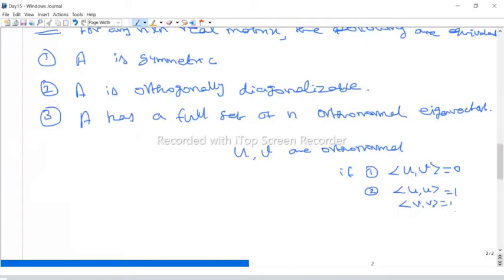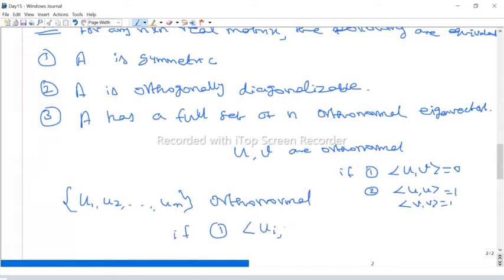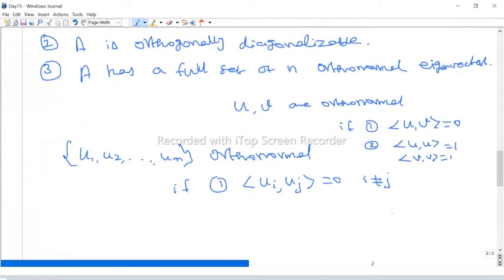Instead of taking 2, suppose you have n vectors, u1, u2, up to un. We say the set of n vectors is orthonormal if, first, the inner product of ui with a different vector uj is 0, for i not equal to j. If you take different vectors, the inner product is 0. If you take the same vector, the inner product ui with ui is 1. A set of vectors satisfying these two conditions is orthonormal.